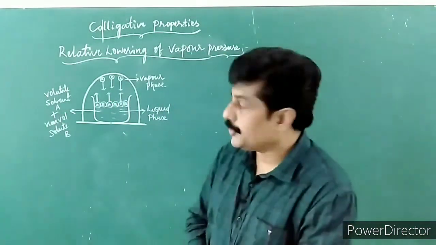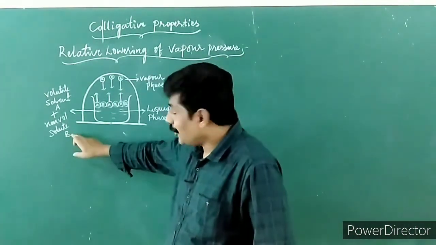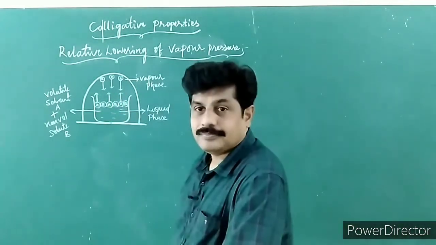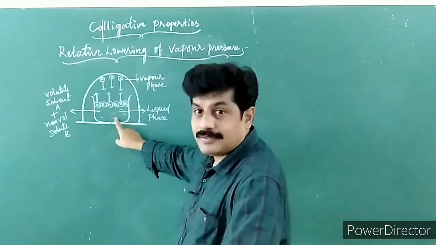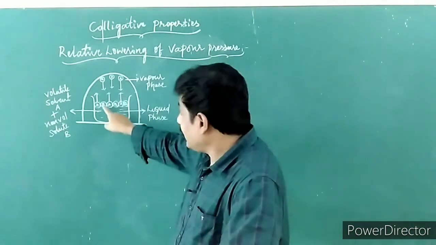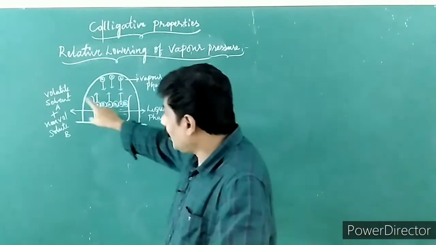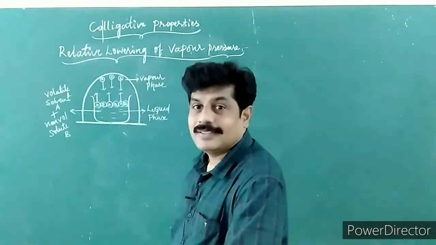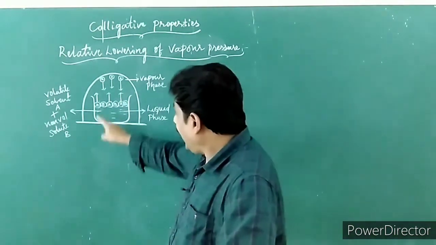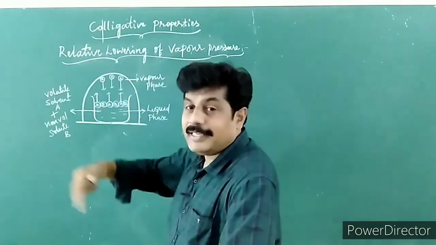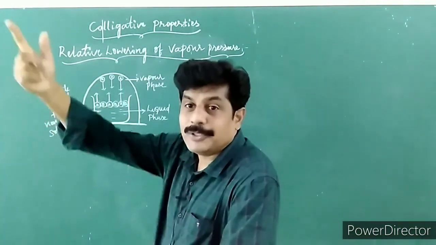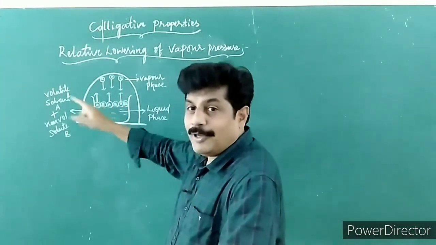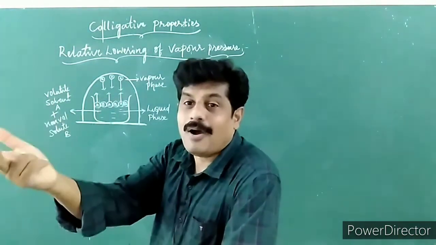Consider a binary mixture of a non-volatile solute B in a volatile solvent A in a closed beaker. In this solution, now the surface is occupied by both the solvent A molecules as well as the solute B molecules. Children, as solvent A molecules are volatile in nature, they get evaporated and go into the vapor phase, whereas solute B molecules, which are non-volatile, cannot escape out.